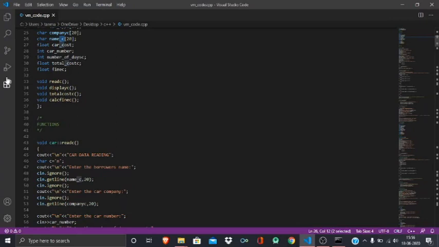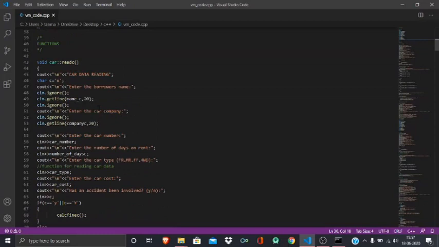Okay, and all these are the functions. I've used 4 functions: read C for reading the car details, display C for displaying them, total cost for calculating the total cost, calculate fine for calculating the fine. So basically these are the 4 functions.